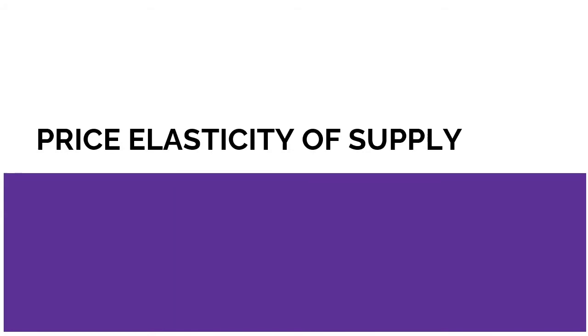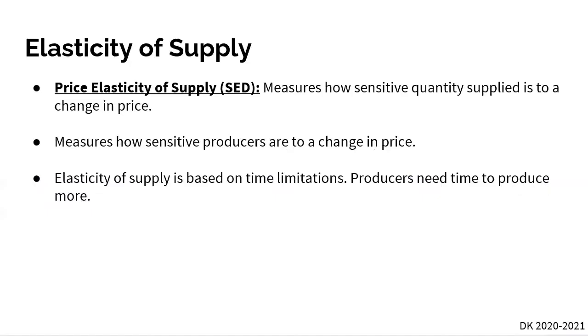So we're going to start off with the price elasticity of supply. We're then going to go into the cross-price elasticity, and we're going to finish it off with income elasticity. Well, the good news for us is that our price elasticity of supply is basically the same thing as our price elasticity of demand. The only difference is that we're looking at our supply curve and not our demand curve, right? So if our price elasticity of demand measures how sensitive consumers are to a change in price, our price elasticity of supply measures how sensitive producers are to a change in price.